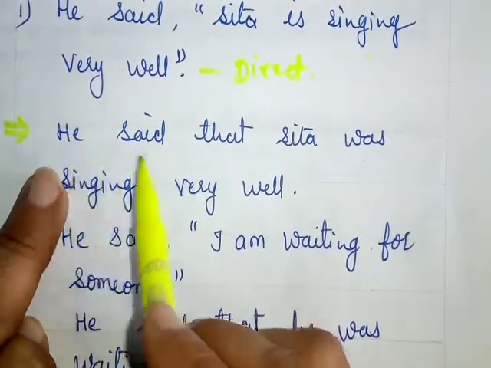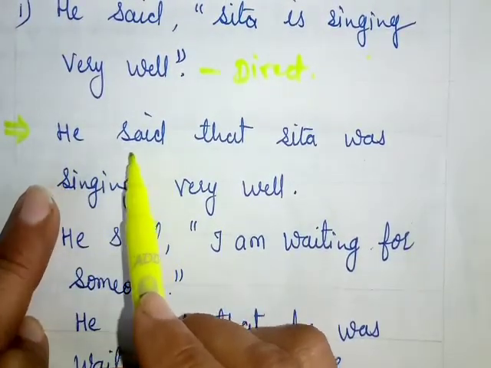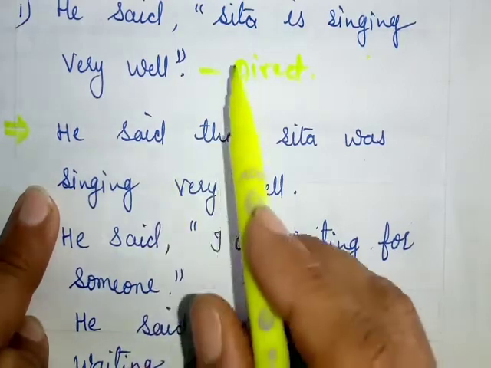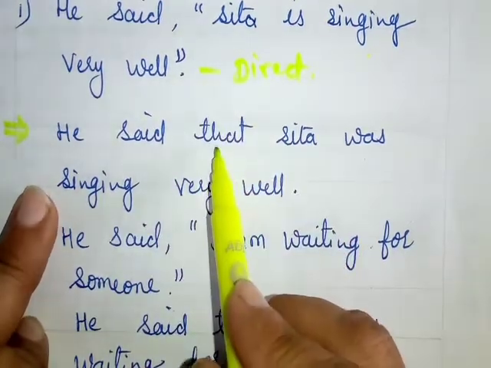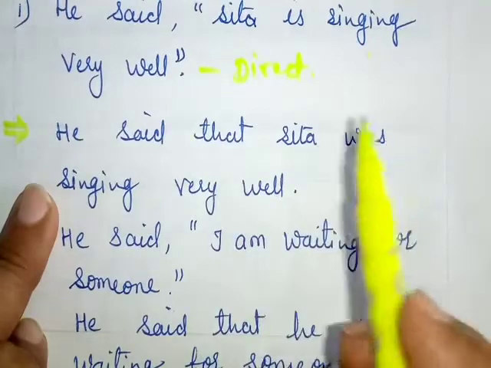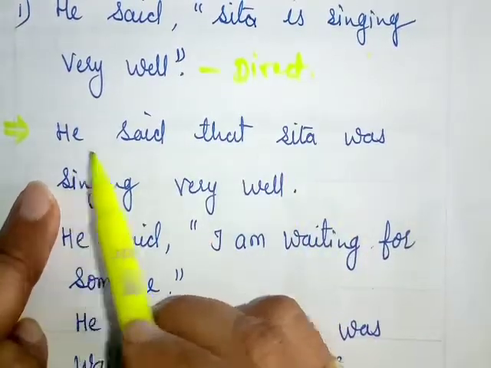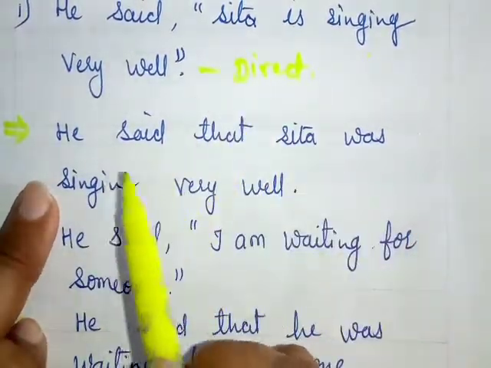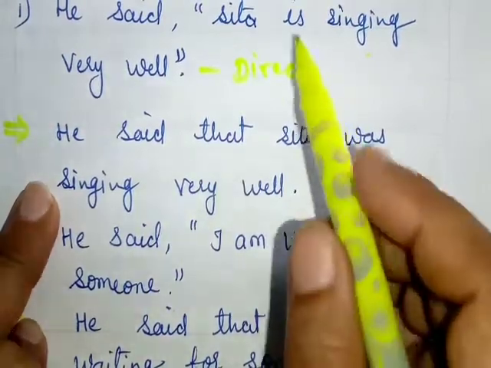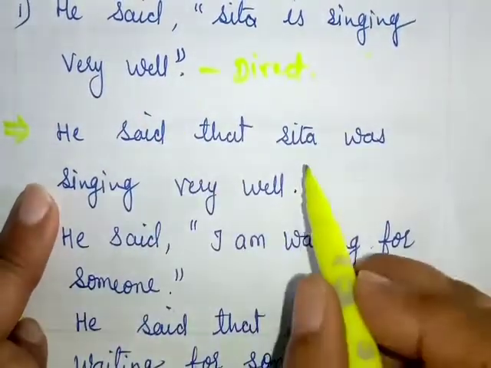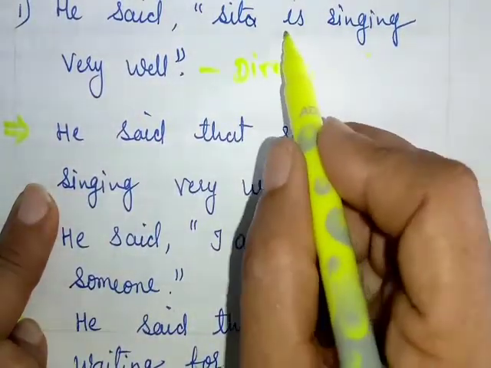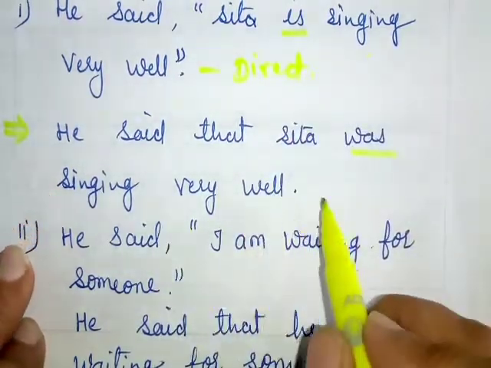First of all, we have to change the reported speech verb. Said will remain same. Then in place of comma, inverted comma, we add that. Person will not change, because this person is saying about another one. So "he said that Sita is singing very well" will change into "Sita was singing very well." Very small changes in it.